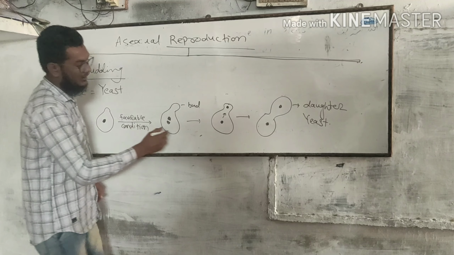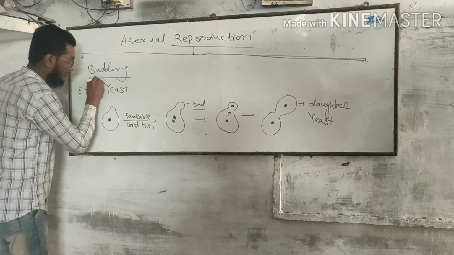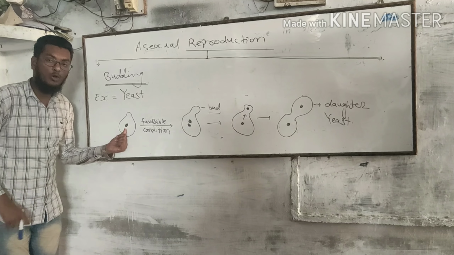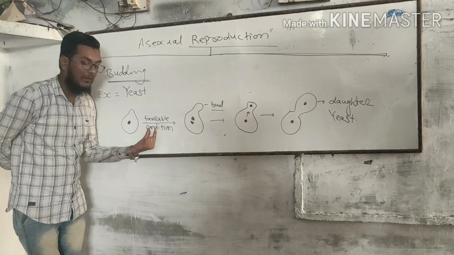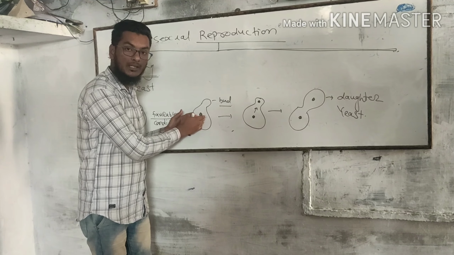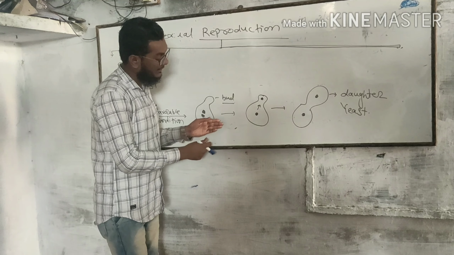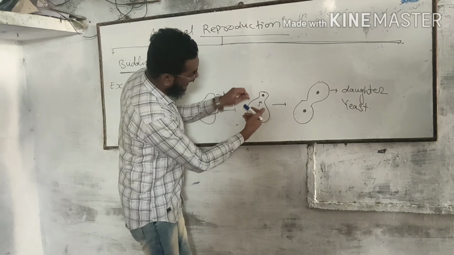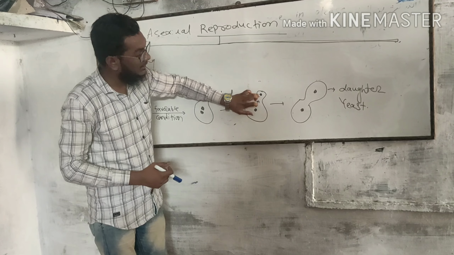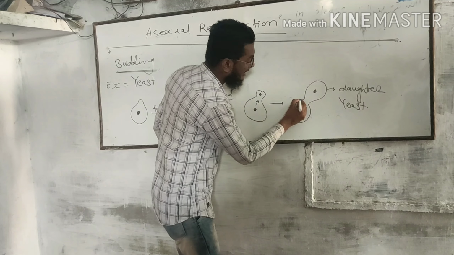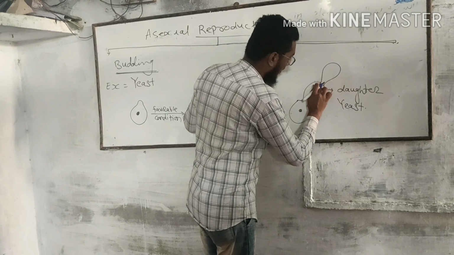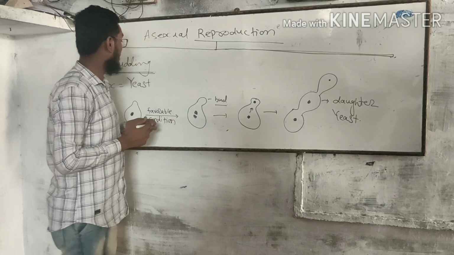So that is a bud, hence it is called budding. Budding takes place in yeast. Yeast, a microorganism, under a favorable condition, will form a bud and divide the nucleus into two parts. The nucleus enters that bud, the newly formed bud grows, and that process goes on. That process is called budding.